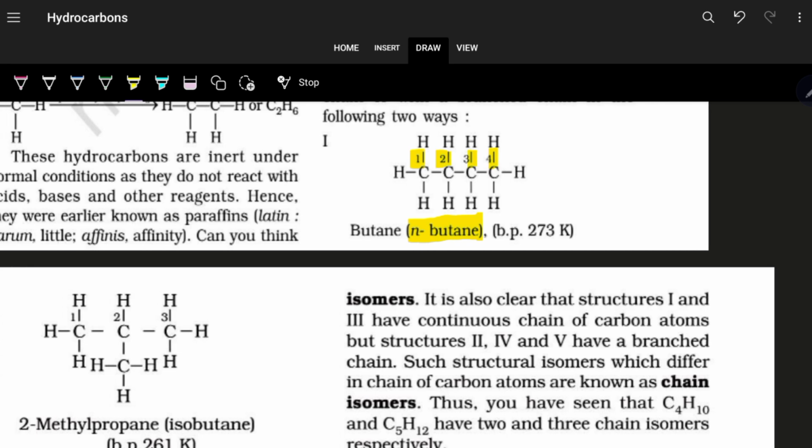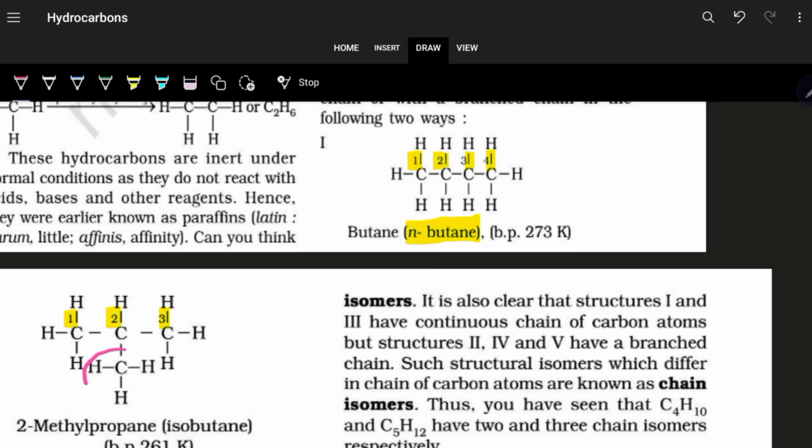Now we can keep 3 carbon atoms in a chain, and the 4th one as a branching. This is your main chain, and the substituent is methyl, at carbon number 2. So this is 2-methylpropane. This is also known as isobutane, because always remember the isolinkage is CH3, CH, CH3. This part is known as isolinkage.